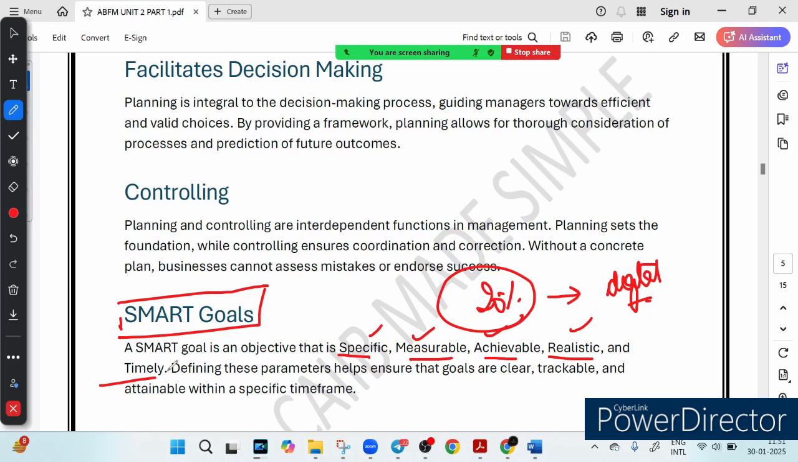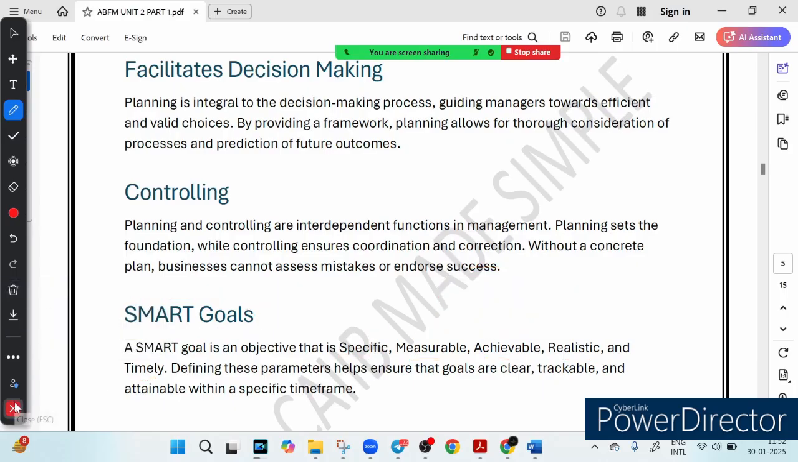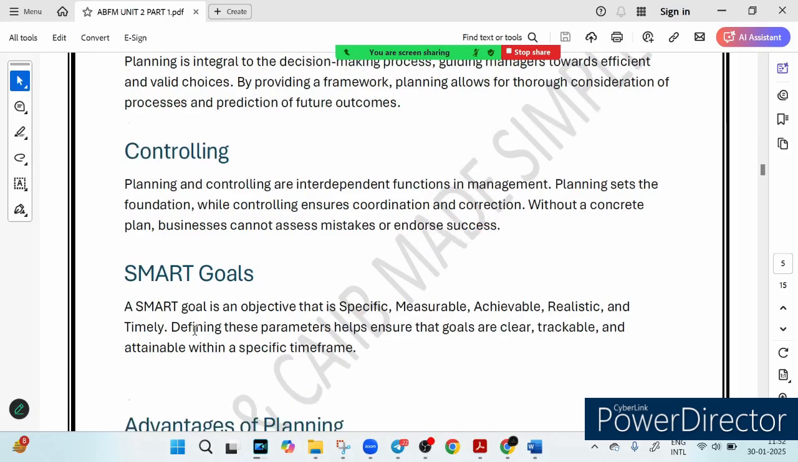So wrapping it up: planning fuels innovation, planning simplifies decision making, planning keeps business on track, and it also sets a SMART goal for success. SMART means specific, measurable, realistic, achievable and timely.